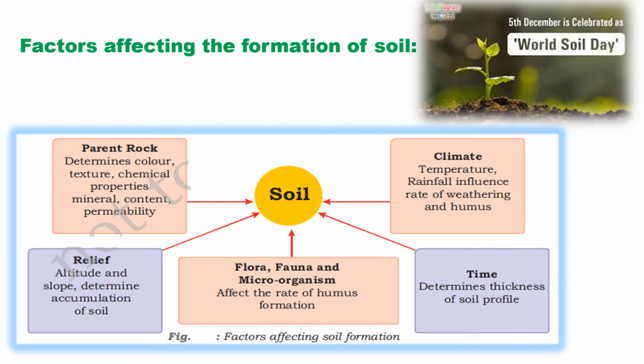Plants, animals, and microorganisms also contribute to soil formation, affecting the rate of humus formation. And the relief of the land determines the accumulation of the soil. So, my dear students, these five factors are very important for the formation of soil: the parent rock, the relief, the flora, fauna and microorganisms, time, and climate.